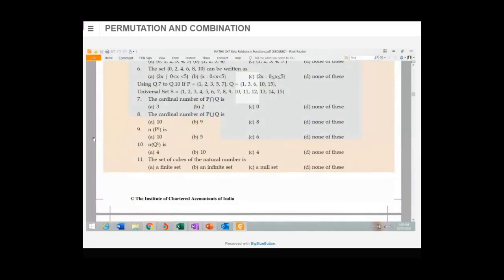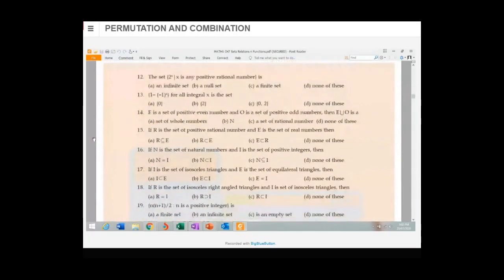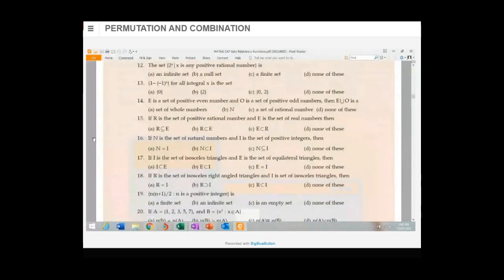Okay. The next lot is 12 to 19. Any doubt from 12 to 19? Yeah, 13 there. Okay, 14 also. 17, 18 also. 16 also, 13 already over.